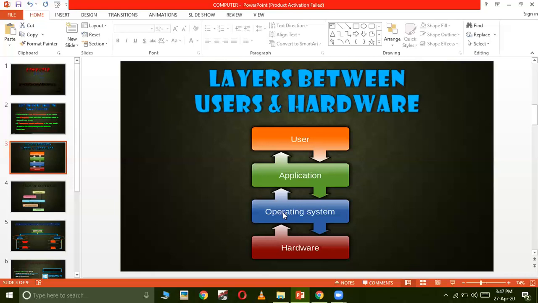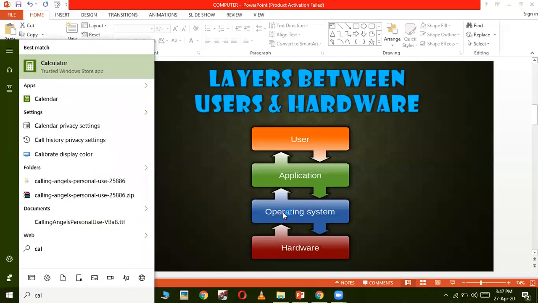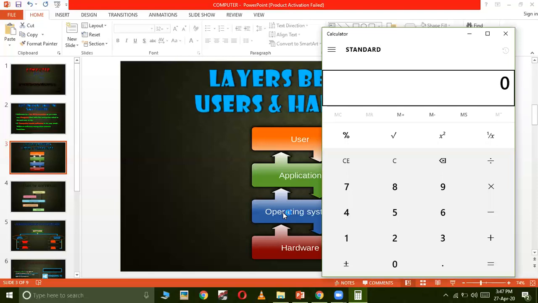For example, if I open a calculator, as you can see, a calculator has opened on the screen, and on that, I'm going to add 91 plus 100. Now, if I add these two numbers, then the output, the sum of these two numbers, will be displayed on the calculator only, not on the PowerPoint window. Why? Because the operating system understands where it has taken the input from. In the case of this calculator, the input was 91 plus and then 100.